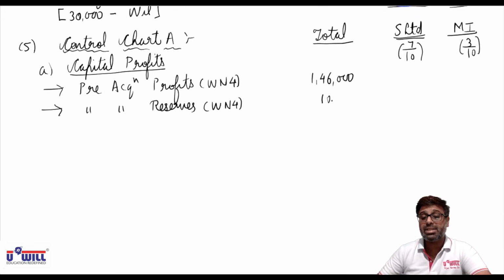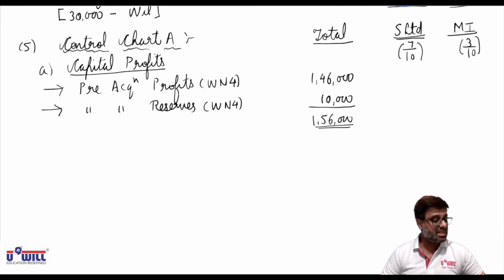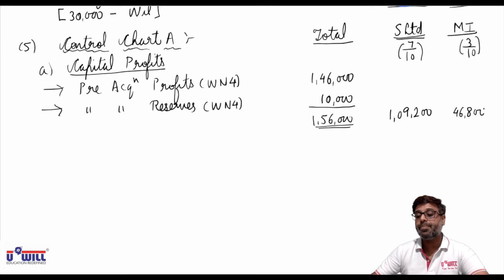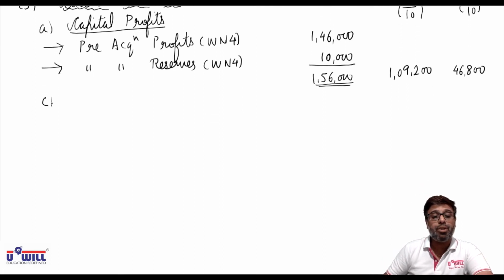So 1,46,000 plus 10,000. What are the total capital profits? 1,56,000. Now 1,56,000 into 7/10. How much is the holding company's share? 1,09,200. And 1,56,000 into 3/10. What is the minority shareholders' share? 46,800.